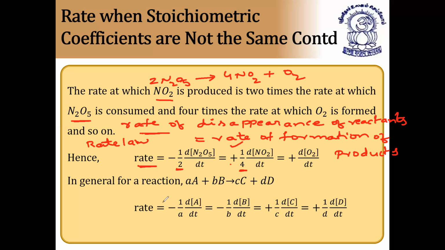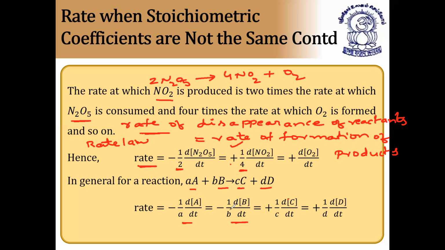Now the same example you can see. Consider the reaction a moles of A plus b moles of B gives c moles of C and d moles of D. So these two are reactants and these two are products. So minus 1 by a, where small a is called the stoichiometric coefficient, differentiation of A by dt is also equal to minus 1 by b differentiation of B by dt, which is also equal to plus 1 by c differentiation of C by dt plus 1 by d differentiation of D by dt. These two are called rate of disappearance of A or B, and this is called rate of formation of C or D.